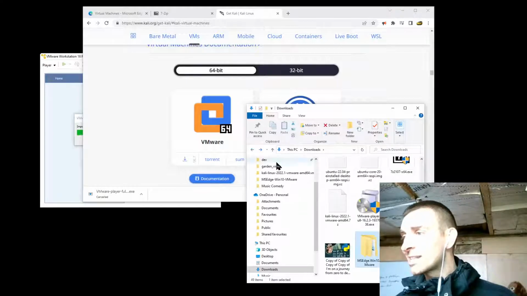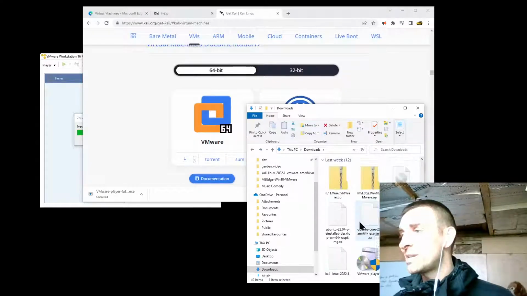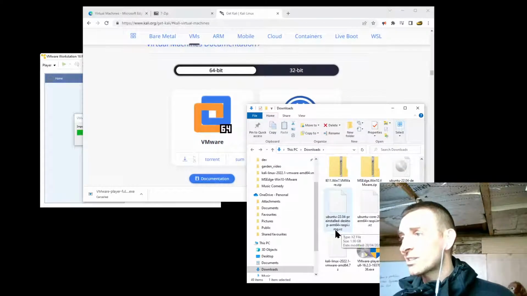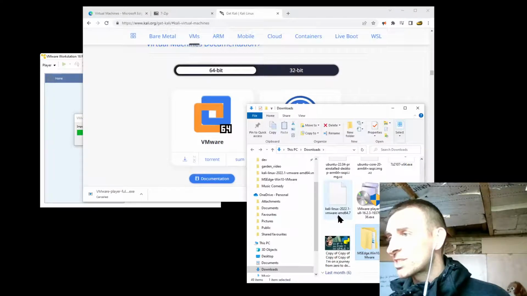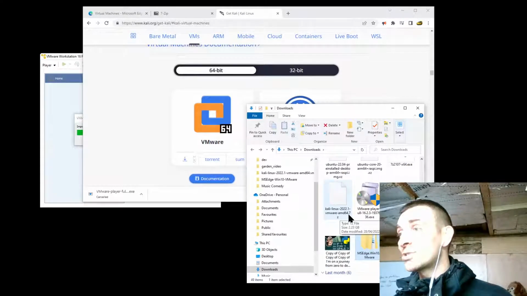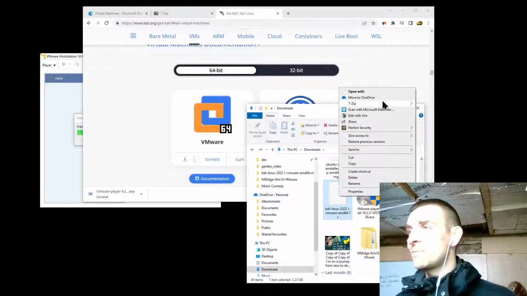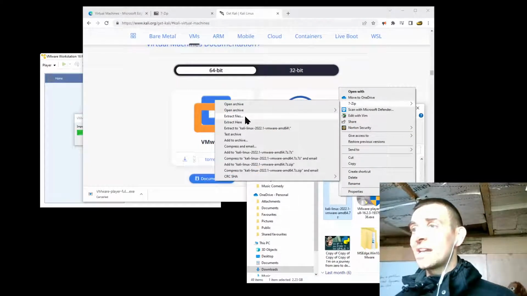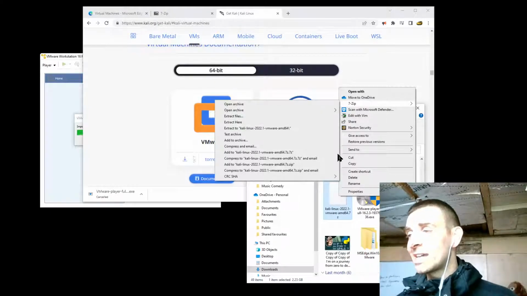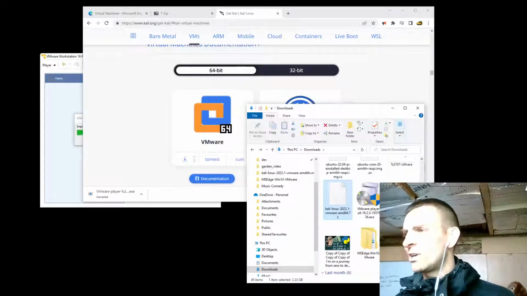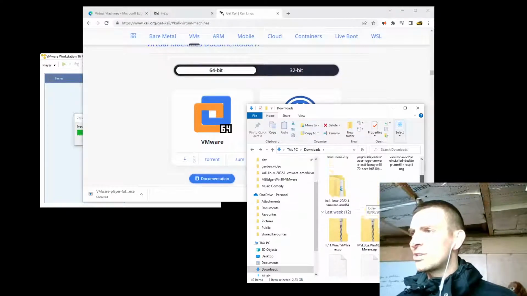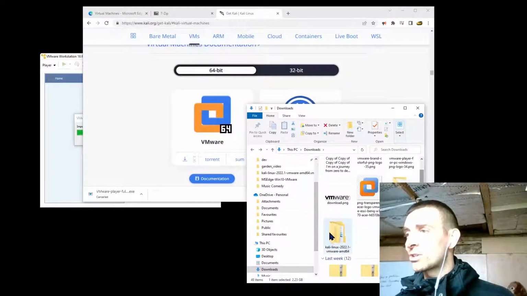When you first get it, when it first hits your machine, it's going to be a zip file, and it's in fact going to look like this. This one actually ends in .7z. And so again, you're going to right click it. You're going to go to 7-zip, extract files, or extract here. I think extract files is fine. And then you're going to end up with a folder that looks kind of like this.